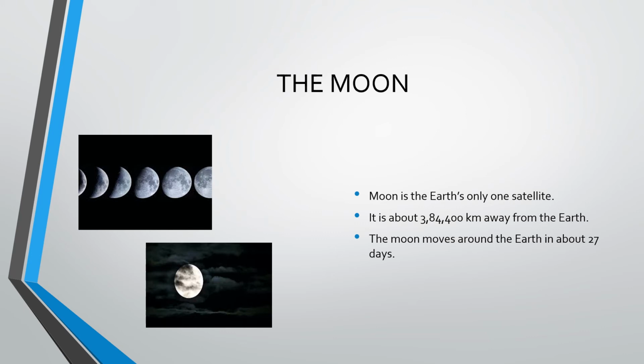The moon's diameter is only 1/4 of that of the Earth. It appears so big because it is very near to our planet Earth, just 384,400 kilometers away. That is the reason why it appears to be big. But the diameter of the moon is only 1/4 of the planet Earth.